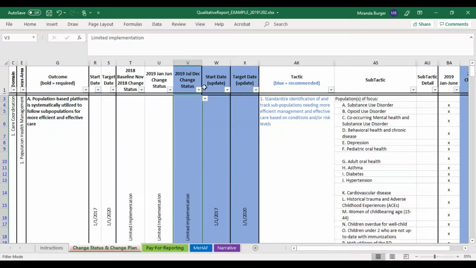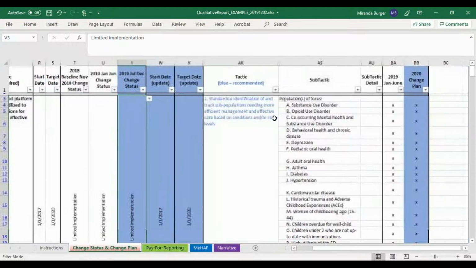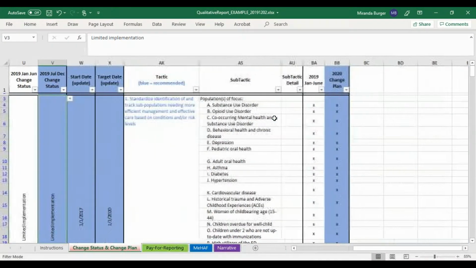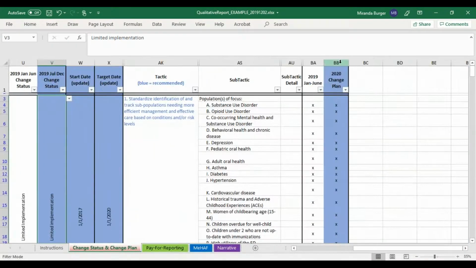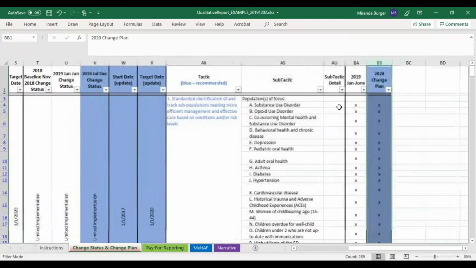You also should review, while you're going through and updating each of your change statuses, you have the opportunity to review your change plan for 2020. So column BB is where you will make any changes if you would like to change the scope of your work for your 2020 change plan or make any change plan amendments.